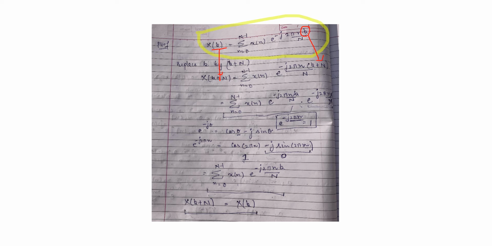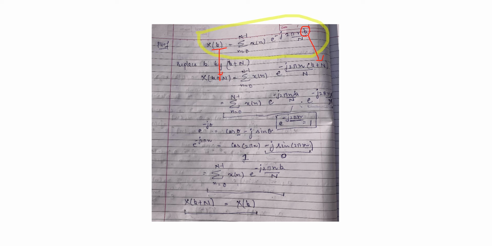The whole thing is same. Now open this bracket. It will become summation 0 to N minus 1 x(n) e raised to power minus j 2 pi nk upon N into e raised to power minus j 2 pi n N upon N. Here capital N will be cancelled with this. We remain with e raised to power minus j 2 pi n.